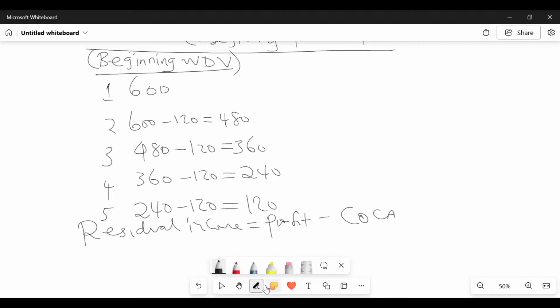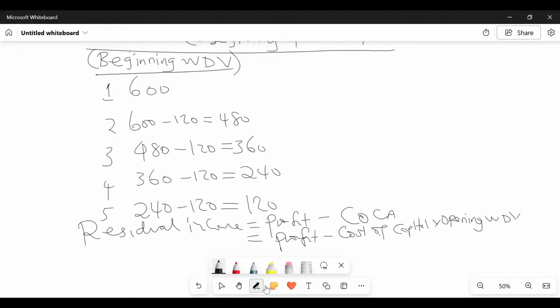So how do we get this cost of capital employed? In this case, it will be profit, and then you take our cost of capital given, times our opening written down value, which is our capital employed.